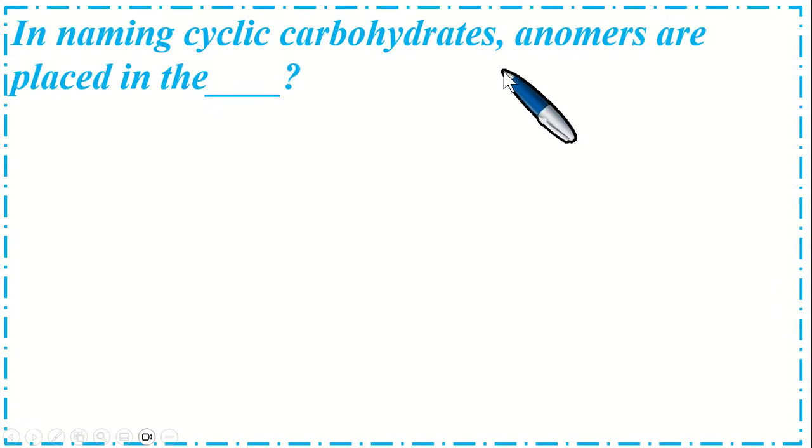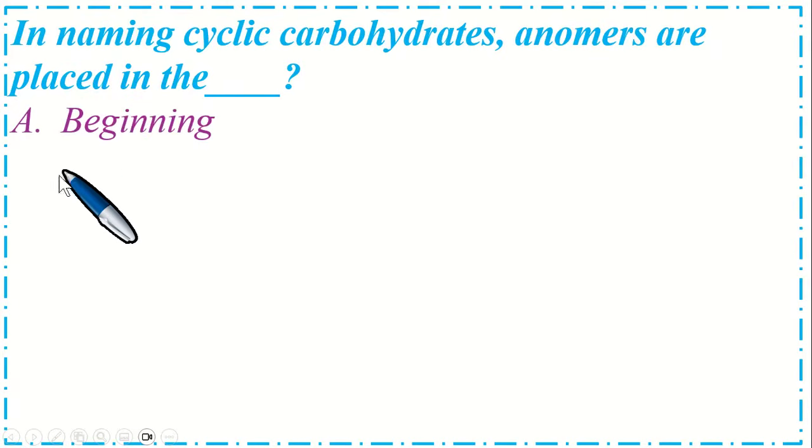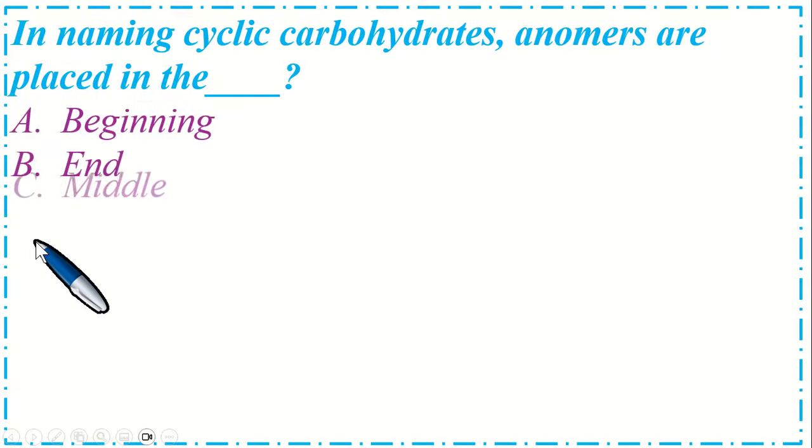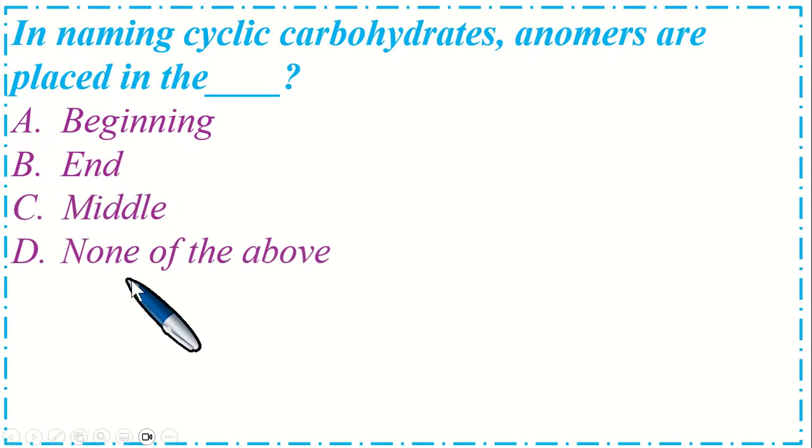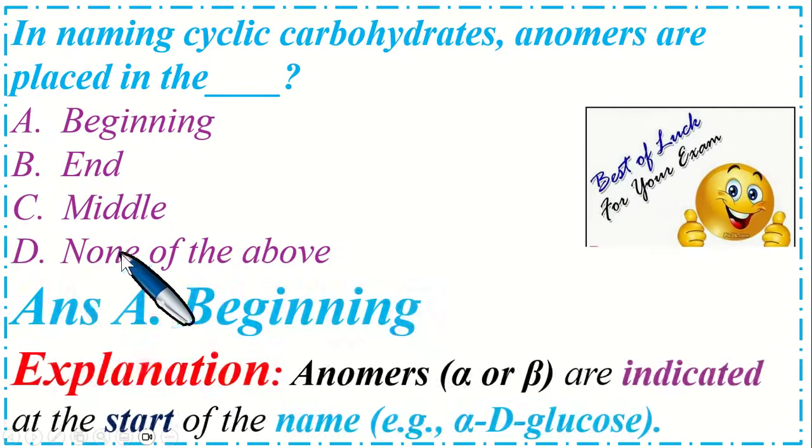In naming cyclic carbohydrates, enantiomers are placed in the dash. Option A beginning, B end, C middle and option D none of the above. So the correct option is A, beginning. Enantiomers alpha and beta are indicated at the start of the name. For example, alpha D glucose.